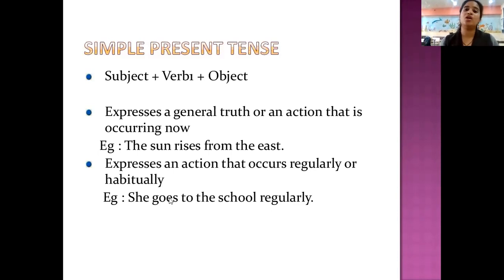It is a general truth, so we use simple present tense. It also expresses a habitual action which we do regularly. She goes to school regularly. She gets up in the morning. She brushes her teeth in the morning. So this is habit. All that habit also is taken under simple present tense. A general truth, a universal truth, then your habits all come under simple present tense.